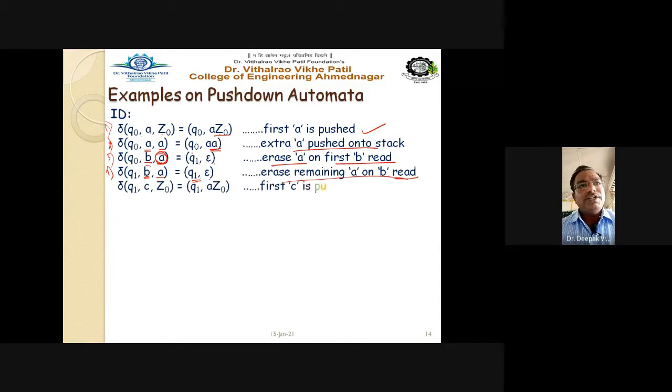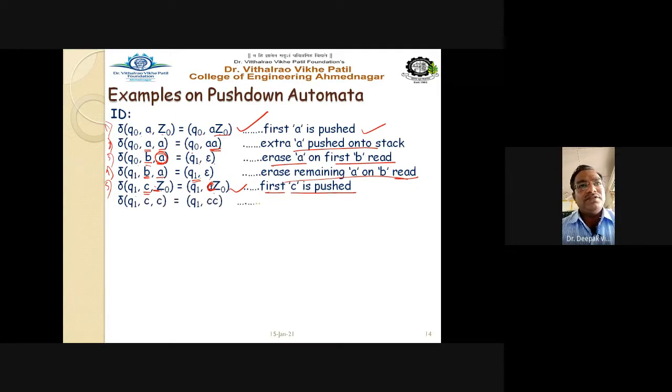The next rule is written for C, Q1, C, Z0. So if C is found and the top of the stack is Z0, then definitely what we have to do is push the first C. This is the first C. This is the same as this condition. So the first C is pushed inside the stack, right?